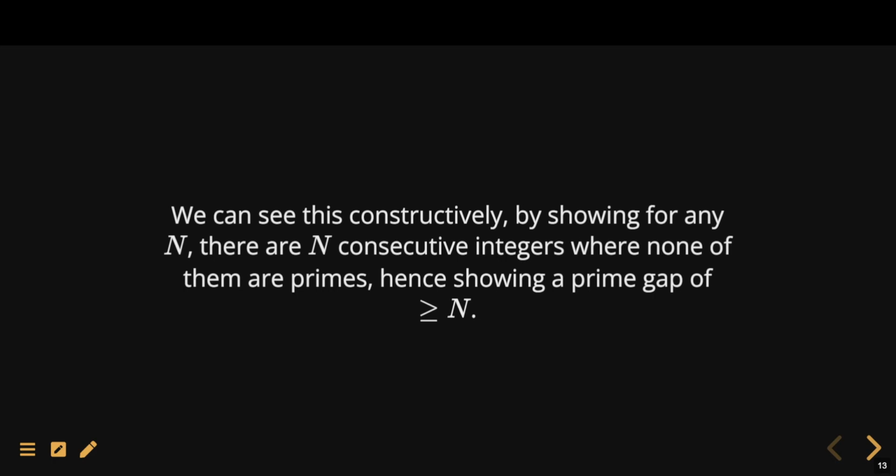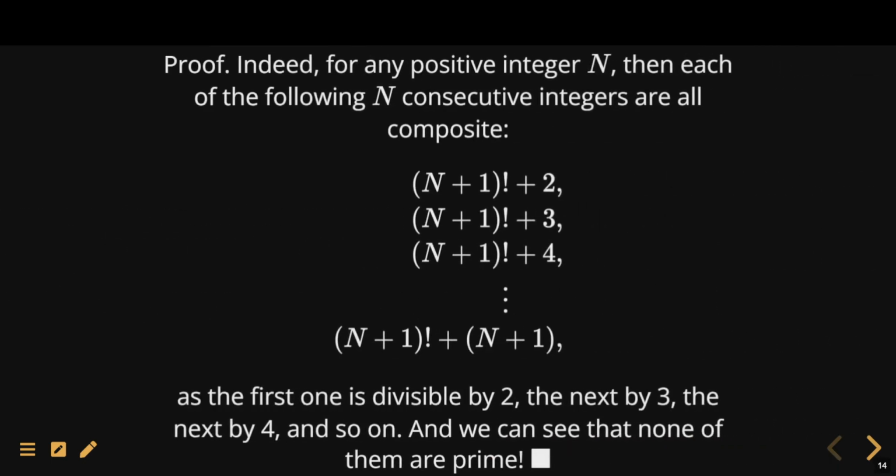We can show that for any integer n, we can find n consecutive integers such that none of them are primes, therefore showing there is a prime gap of size at least n. Indeed, you take any positive integer n and you write down the following n numbers: (n+1)! + 2, (n+1)! + 3, (n+1)! + 4, all the way to (n+1)! + n + 1. Then notice that the first one is bigger than 2 and divisible by 2.